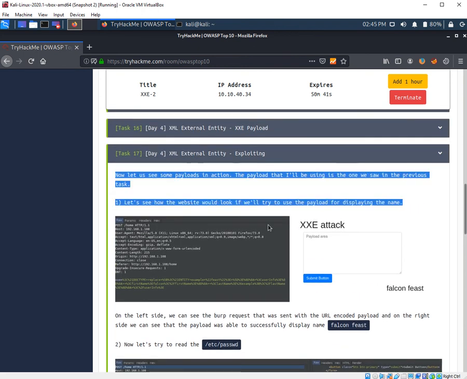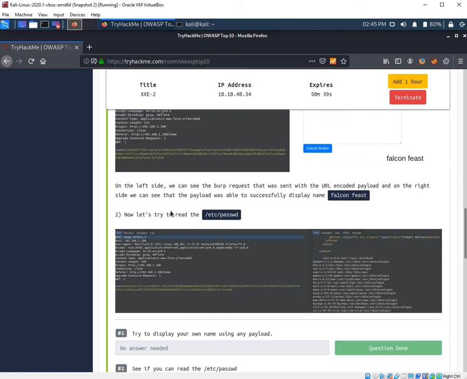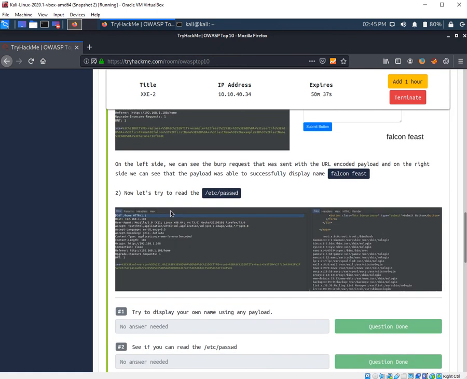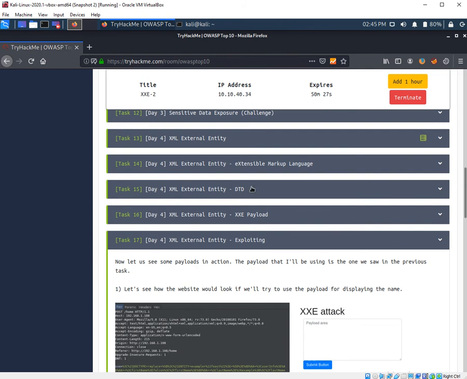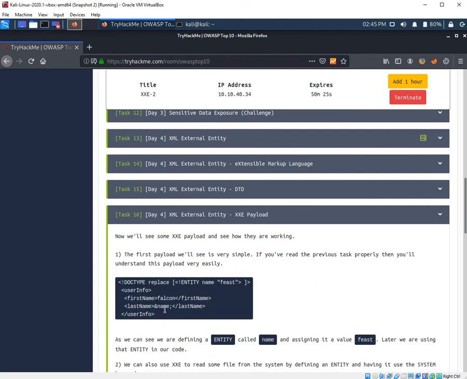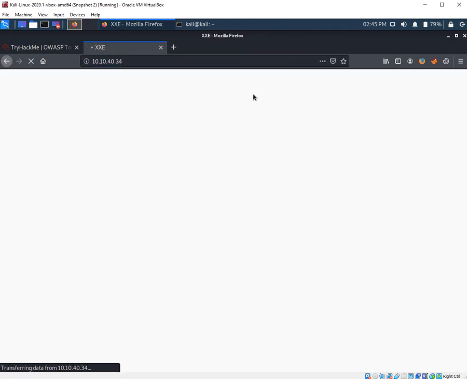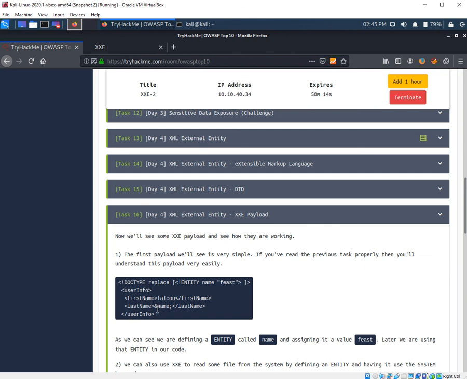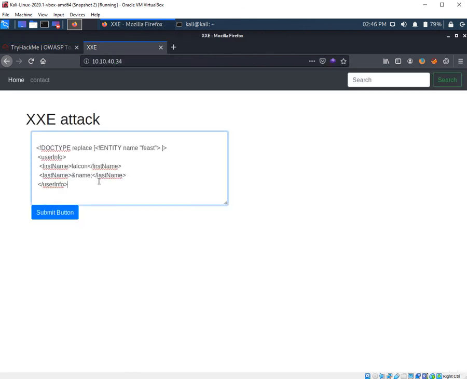Here it shows us how we can exploit it. But let's not read that, let's see it practically. The first question is: try to display your name using any payload. I have already shown you a payload used to print the name. So let's move to this IP address first, where we have a web page vulnerable to XXE, then copy this payload and paste it here.